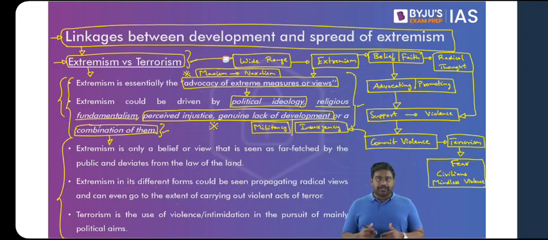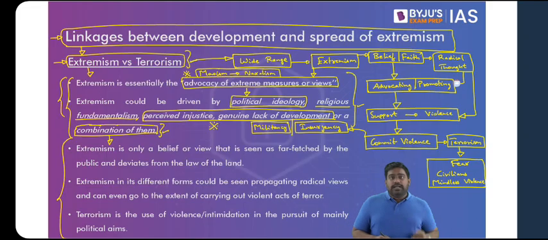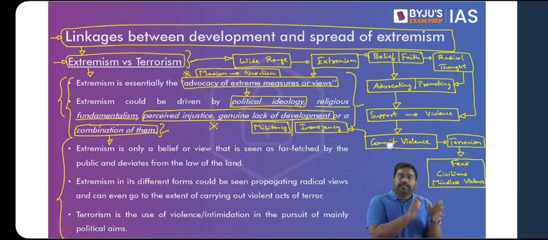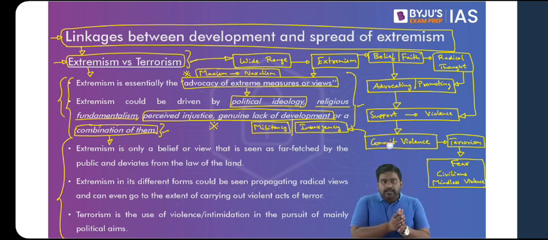Different acts can be constituted as acts of extremism. Something as simple as having a radical belief, or advocating, promoting a radical thought, supporting radical violence, or committing the act of violence. They're all acts of extremism. So at the last stage, when you commit the act of violence, we bifurcate this into insurgency and terrorism. Both are different kinds of extremism, but the worst form of extremism is terrorism.